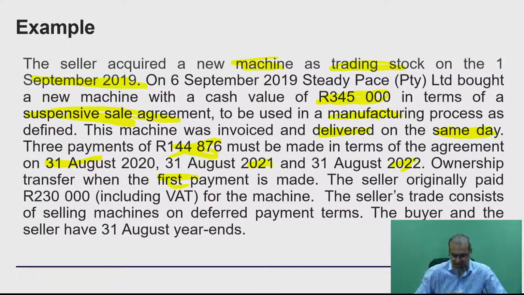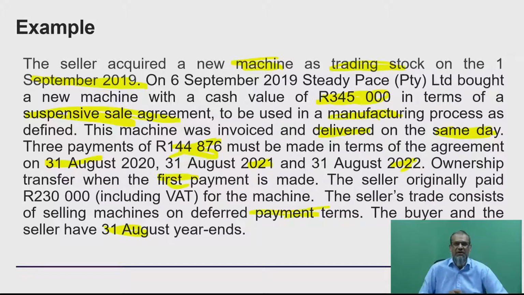The seller originally paid 230,000, so that's my cost. I'm the seller, but I first bought it as trading stock. I actually claim a deduction for that because I'm a VAT vendor. That's my Section 11A, and I hold that then as trading stock. The seller's trade consists of selling machines on a deferred payment basis. So that's the nature of my trading business. I actually do sell these things on suspended sale agreements. Right, and the buyer and the seller both have a year end of 31 August.